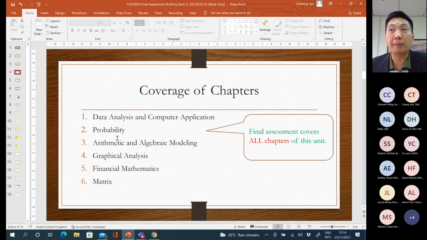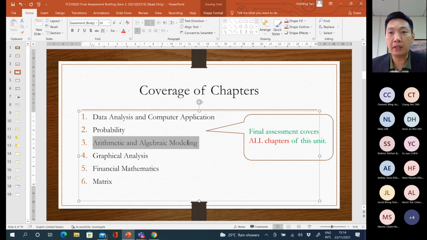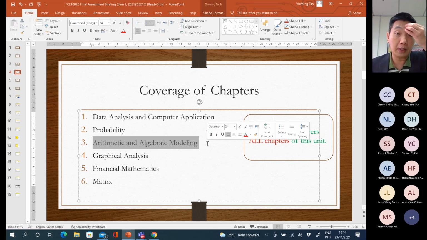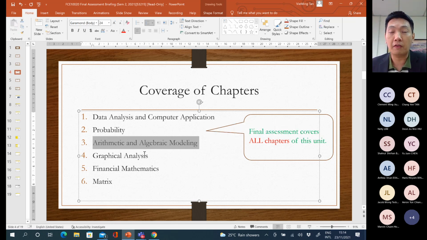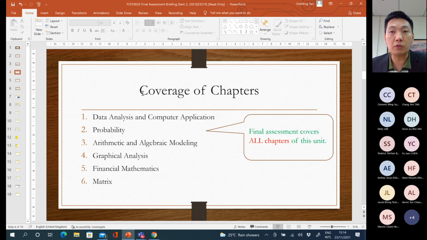Then the second chapter is about probability. You must know the differences of probability events, whether they are mutually exclusive, independent, or dependent events. You must know how to solve these problems. Then chapter 3 is on arithmetic and algebraic modeling. Later on, I'm going to go through in more detail what you should know to prepare for chapter 3 for your final exam. This is followed by graphical analysis, financial mathematics, and matrices. All of the chapters will be covered in your final assessment.